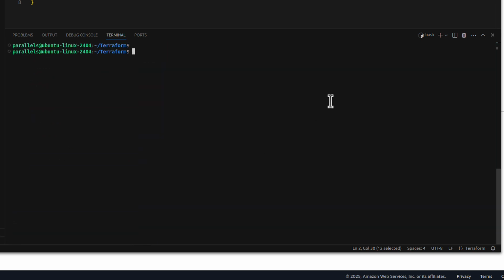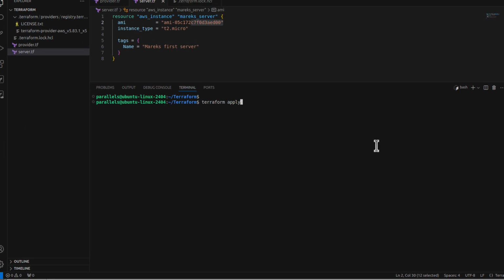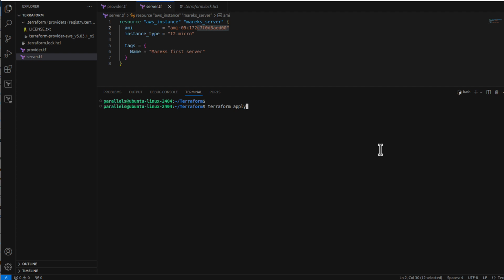And now, if I do up arrow, instead of Terraform plan, I can run Terraform apply. What apply does, it basically will run Terraform plan anyways, first of all. But then we will see the difference. Let me click just enter.